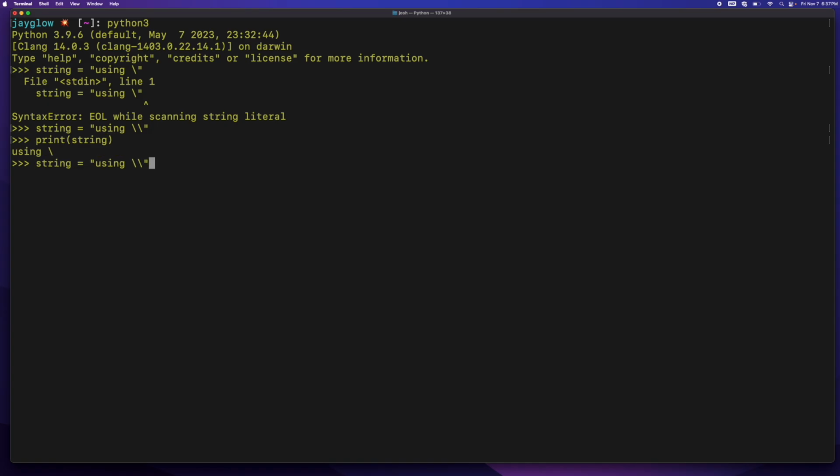Let's go ahead and see how this would work with double quotes. So if I want to escape the double quote here, I can use the backslash. Now I'm going to get rid of the backslash, and you can see we get a syntax error here because the string ends here with the first double quote instead of it being escaped. So let's go ahead and add the backslash, and now we can print string, and that works just fine.